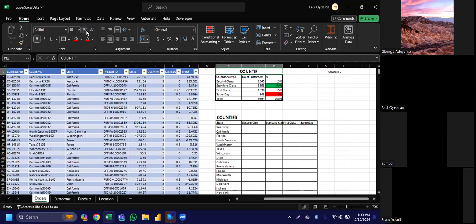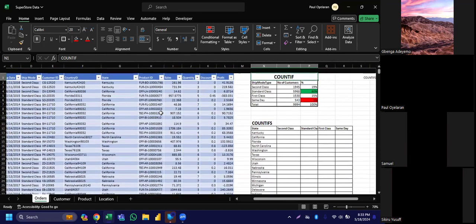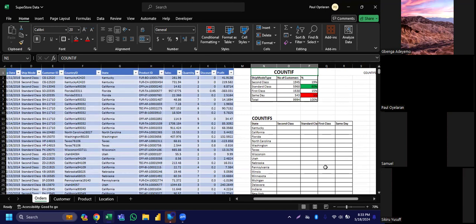For those who will be watching the video, this can be very illustrative and something you can practice. We don't need to focus on this data set. We can practice with any data set. But the main gist here is to understand how to use COUNTIF and COUNTIFS. Because when you are working on normal data, you won't be using this data set to work.